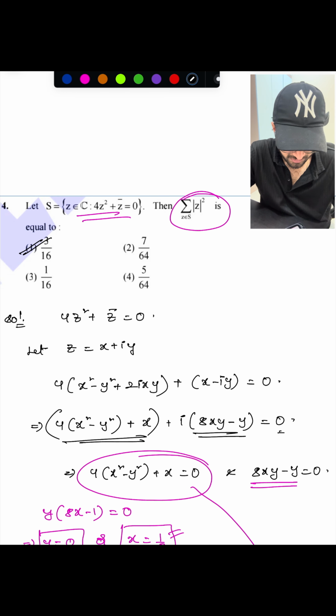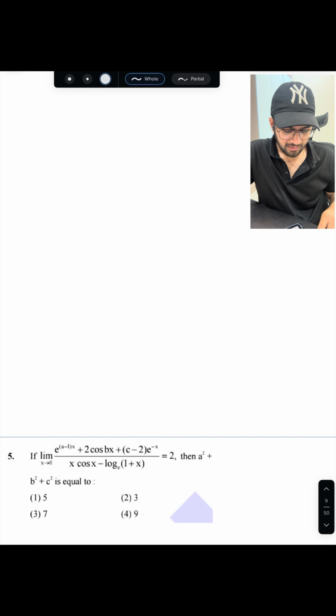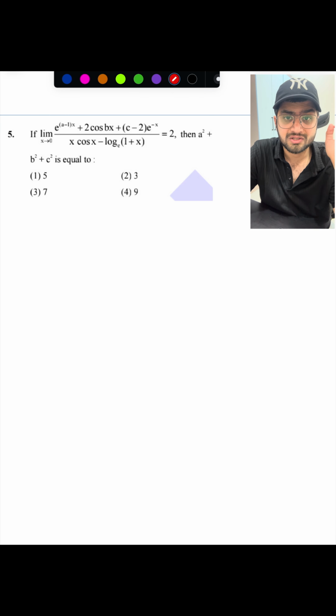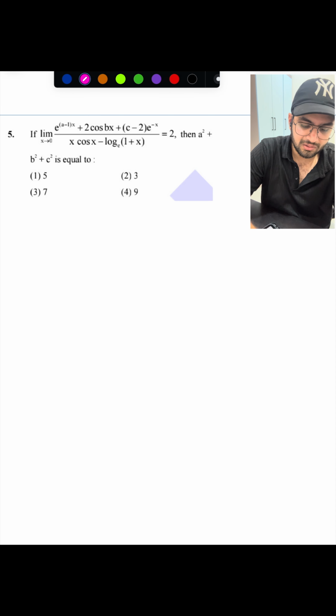It is also an easy question, right? Next, yeah, a limits question. Whenever you have a limit question, that is 100% solvable, and you can solve it easily, right? So you have to see what the context of the question is. Here the question is like this: some limit is given equals to 2, then a square plus b square plus c square equals to how much? They were asking that. And here there were unknowns within the limit, and you need to calculate those unknowns.